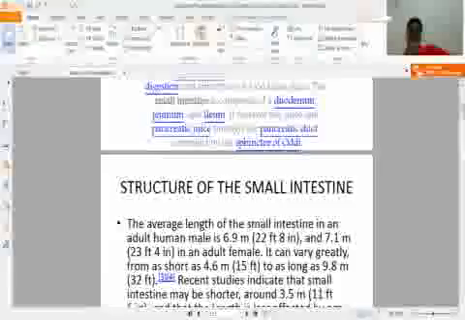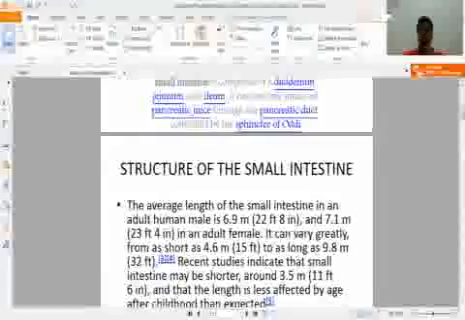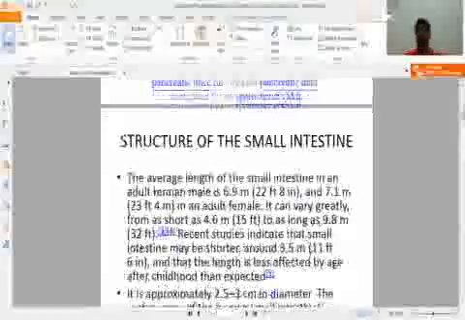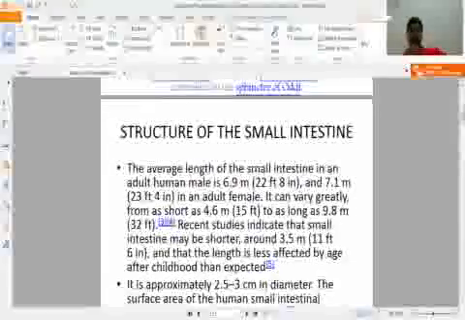Structure of the small intestine. The average length of the small intestine in an adult human male is 6.9 meter, approximately 7 meter, which is equal to 22 feet and 8 inch, and 7.1 meter in an adult female. Means a female has more length than male. It can vary greatly from as short as 4.6 meter to as long as 9.9 meter.